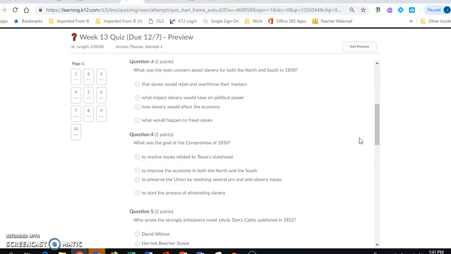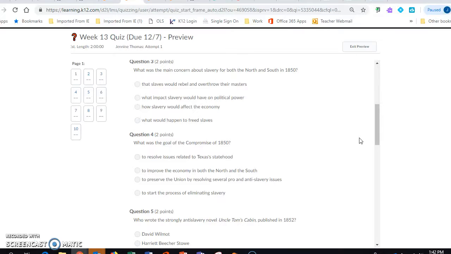Question 3. What was the main concern about slavery for both the North and the South in 1850? That slaves would rebel and overthrow their masters, what impact slavery would have on political power, how slavery would affect the economy, what would happen to freed slaves.